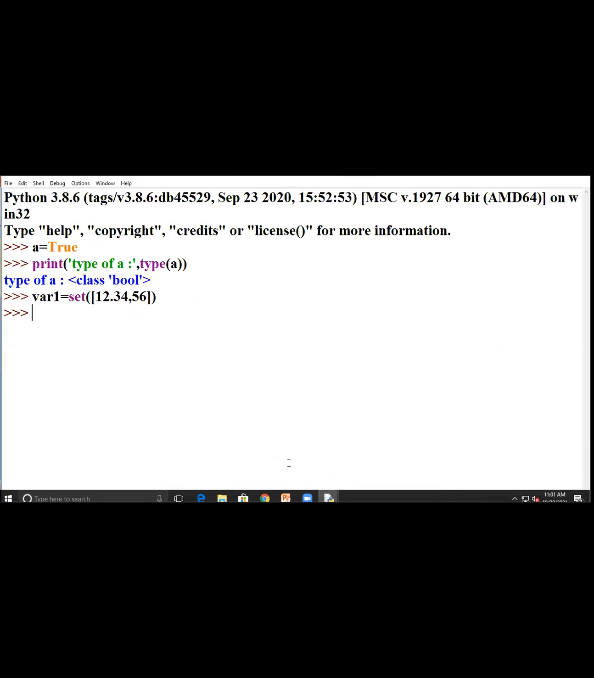Ma'am, please execute the problem of set. What? Ma'am, please first execute the problem of set. Problem statement. Hello. Problem of set, ma'am. I will tell. Just 1 minute.